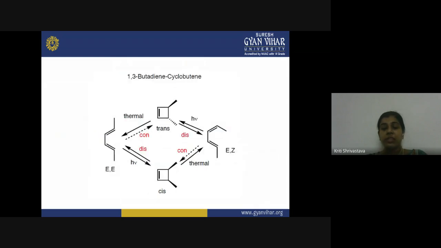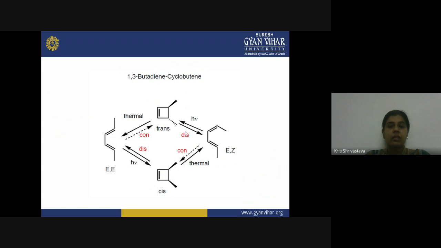So these results can be summarized here, like in the case of 1,3-butadiene and cyclobutene. This is the reactant, and suppose you have a trans product here. So what will be the possibility? And if you have a cis product here, what will be the possibility? So you can summarize these results when you have a trans 1,3-butadiene to cyclobutene system. In the cyclobutene, when you have trans configuration, under the thermal condition you will get EE configuration, and under the photochemical condition you will get an EZ configuration.